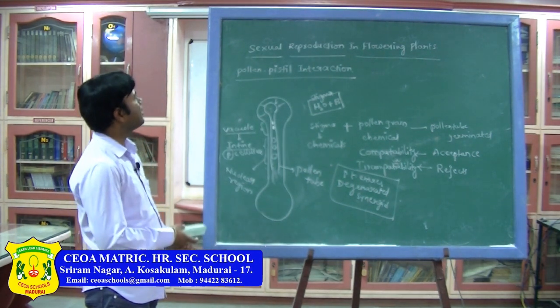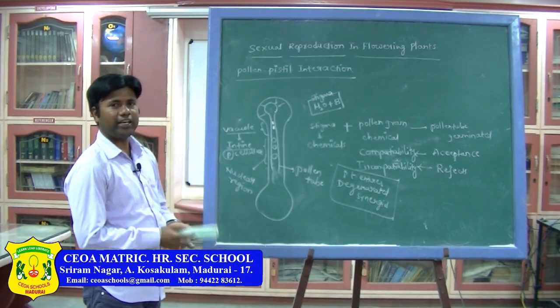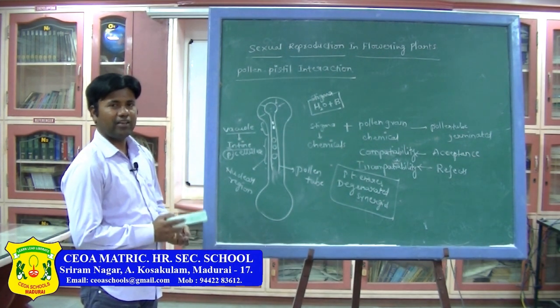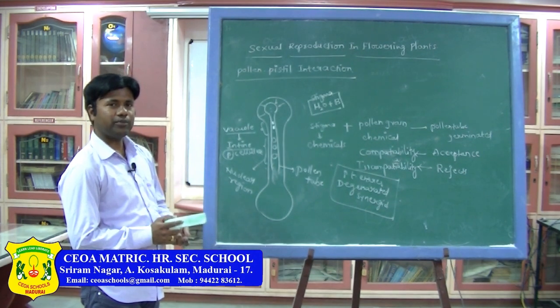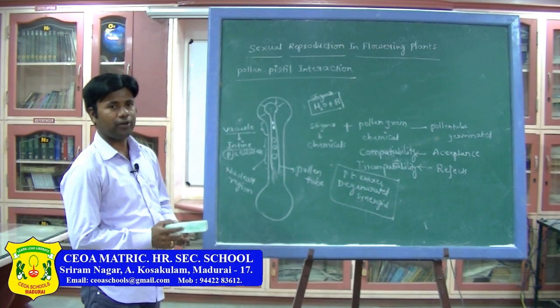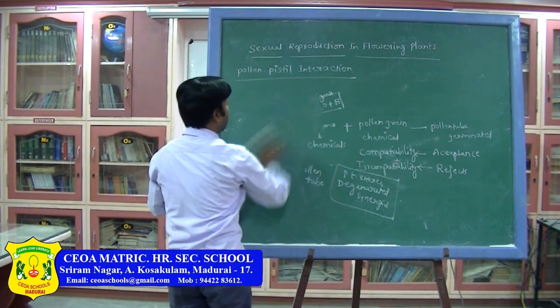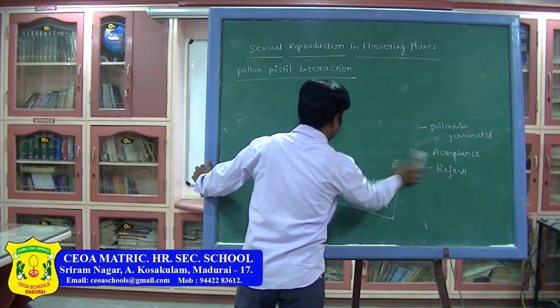This is about pollen pistil interaction. Compatibility, incompatibility. Compatibility means acceptance. Incompatibility means rejection, or failure to develop the pollen tube. Next, the entry of the pollen tube into the embryo sac.